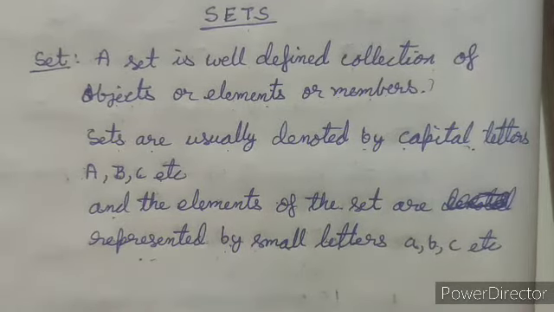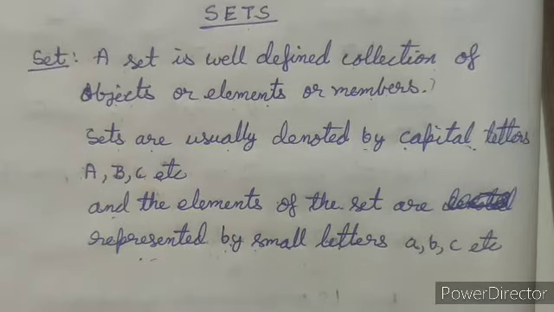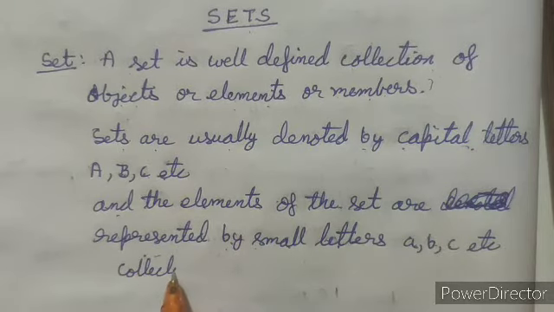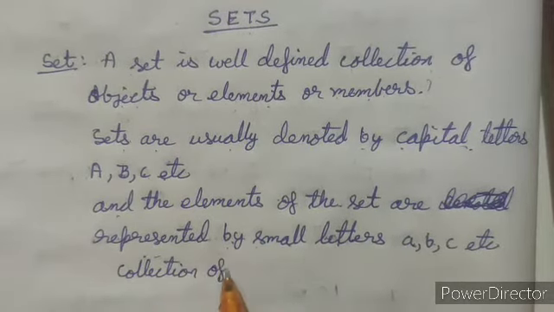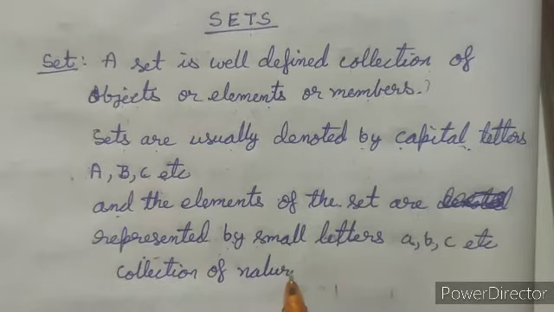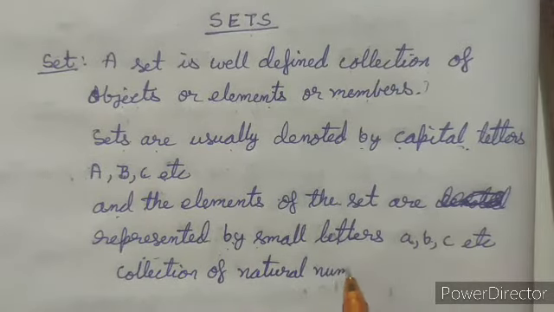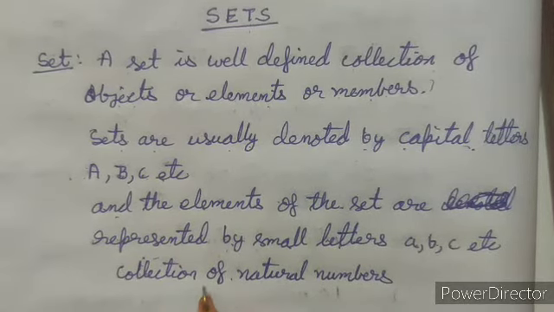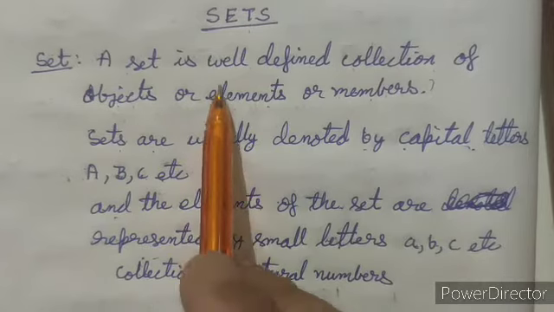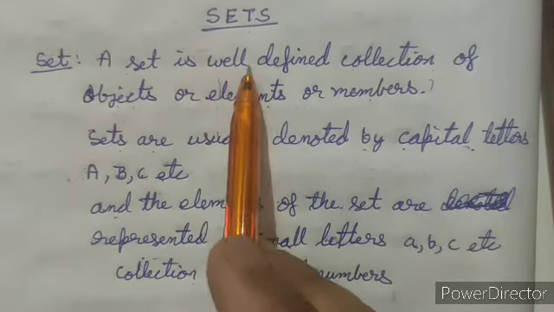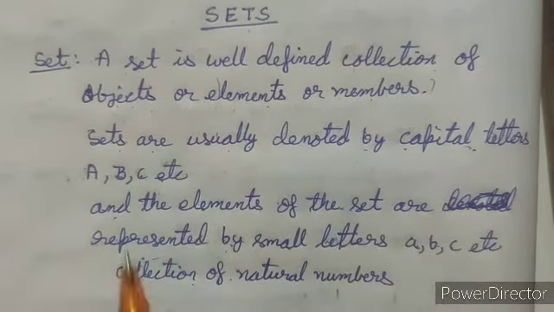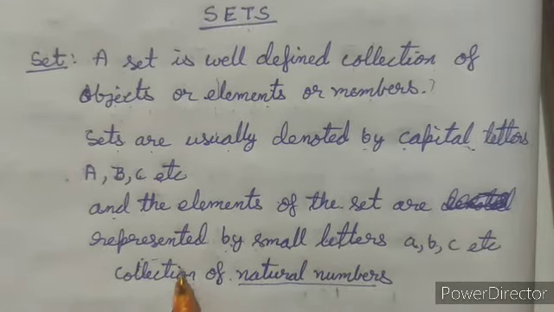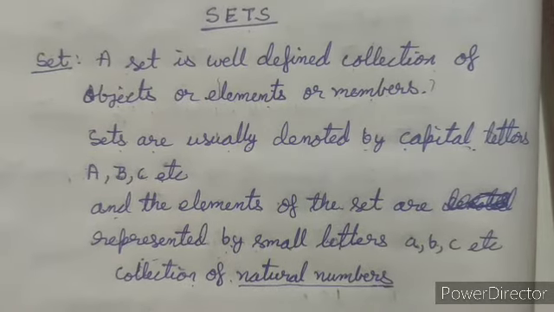Now let us understand this with the help of an example. We can take the collection of natural numbers. Whether this will be a set or not? First of all, it should be a well defined collection of objects, and here it is well defined that it is a collection of natural numbers.